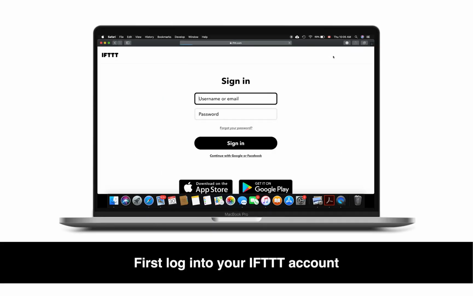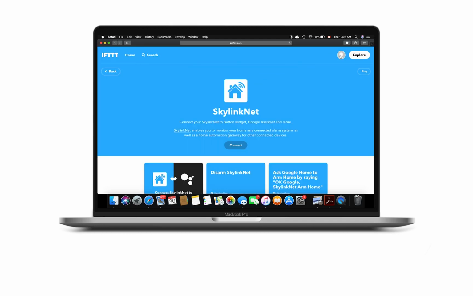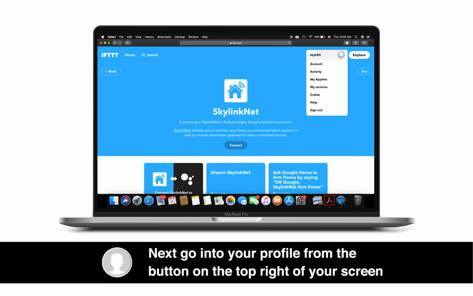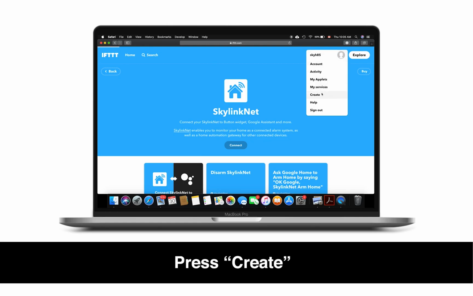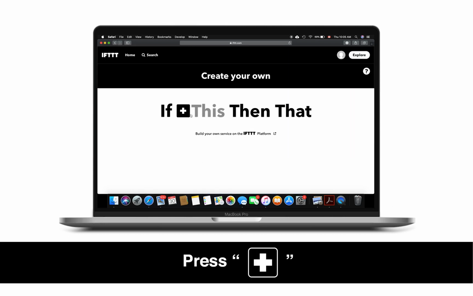First, log into your IFTTT account. Next, go into your profile from the button on the top right of your screen and press Create. Then press the plus icon.